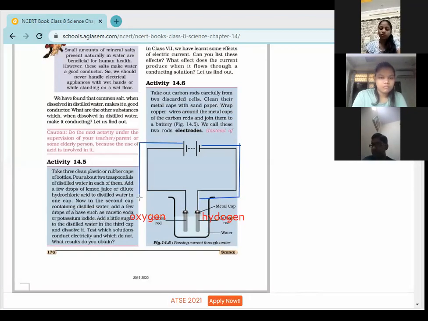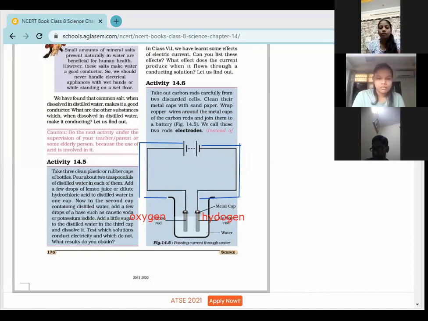Here the oxygen gas will be liberated. I hope it is clear to you now. This is the logic. Or why it is so? Because hydrogen has positive charge and oxygen has negative charge. So oxygen जो है that is attracted towards this electrode connected to the positive terminal, and hydrogen will be attracted towards the terminal which is connected to the negative terminal. Okay. So this is the reason behind it.